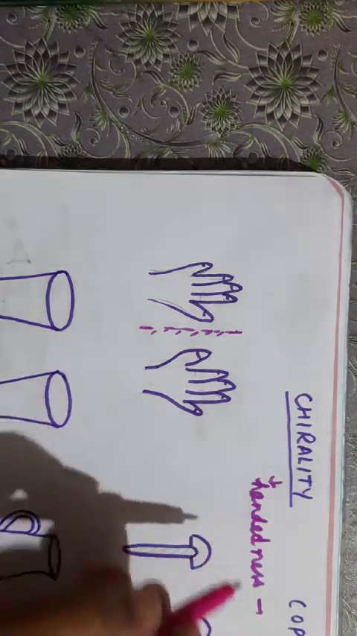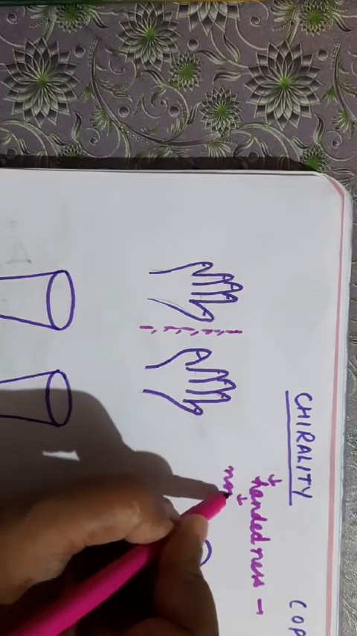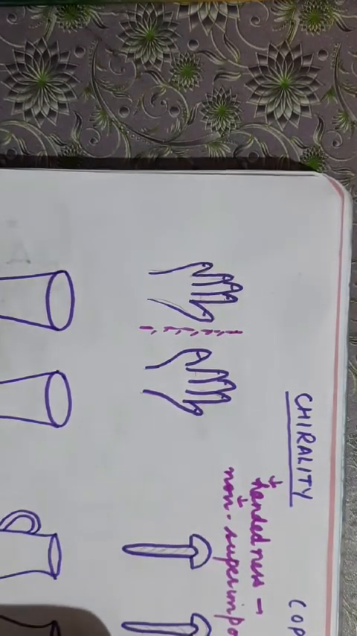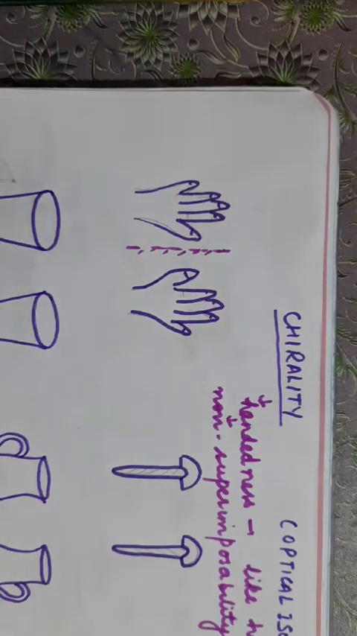So chirality means handedness or like hands. And what is handedness? Non-superimposability on its mirror image. Clear? So your hands are non-superimposable mirror images. Similarly, your foot is also the mirror image of the other and they are non-superimposable.